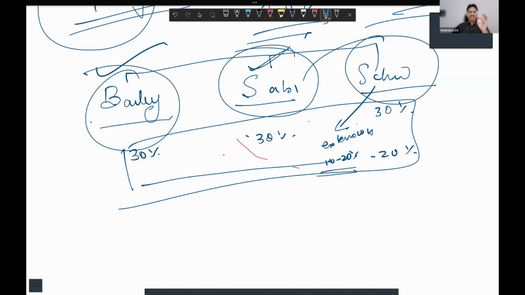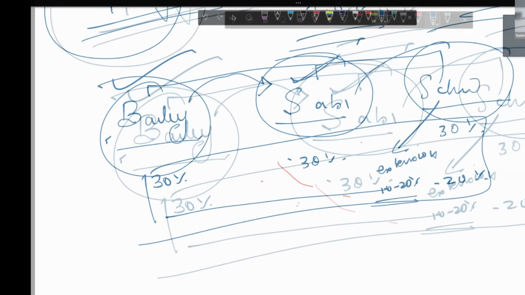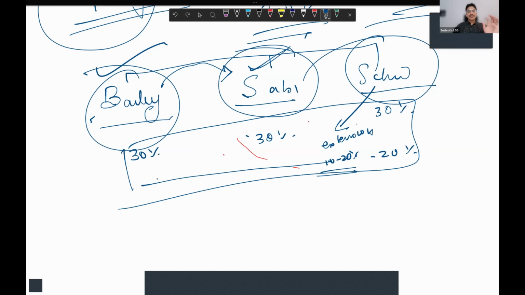So your goal: start with Bailey, add on Sabiston, with Schwartz if you have time. If you're not able to read from textbooks, read Bailey, Sabiston, add on our notes that will cover Schwartz as well. So the first step is about the mindset. Second thing is choose your book. Start with that. Cover Bailey, go to Sabiston, add on the Schwartz content from our app, or if you're having time, you can incorporate that.